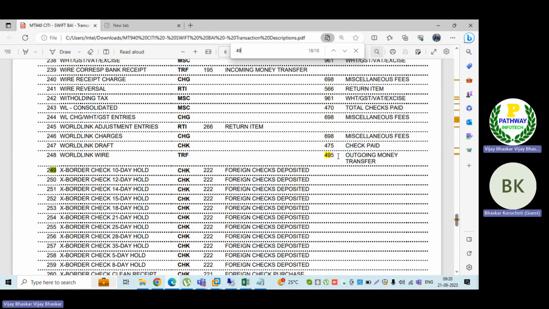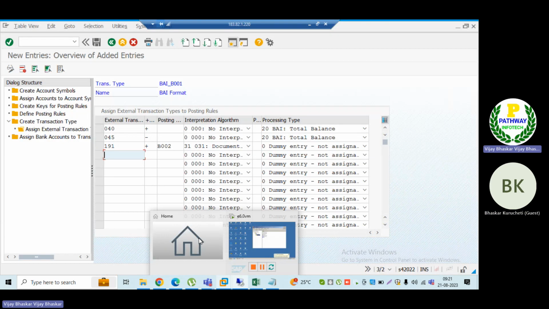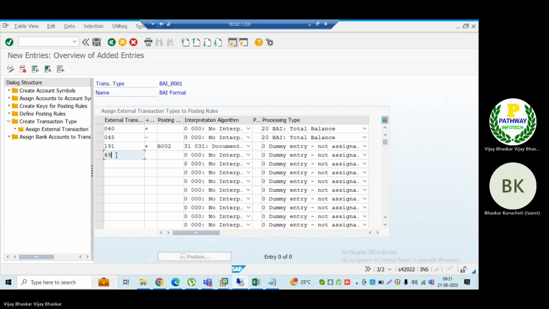Let me use this BTC code, sir. 495 for the outgoing payment, because we are following the global template, sir. This is the master file we are using. Let me map this one. So 495 is my outgoing payment, sir.